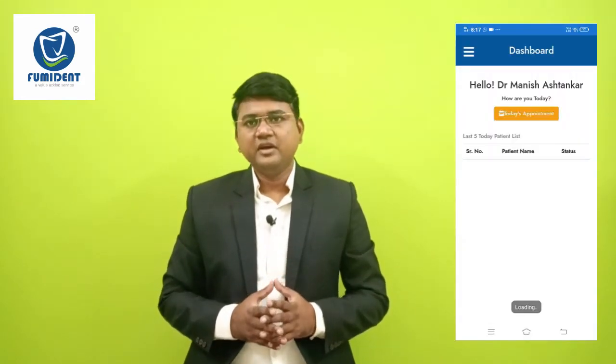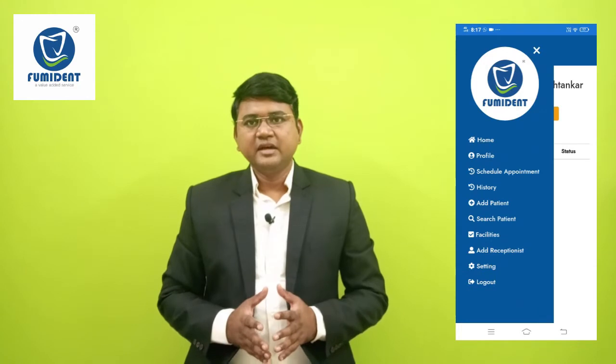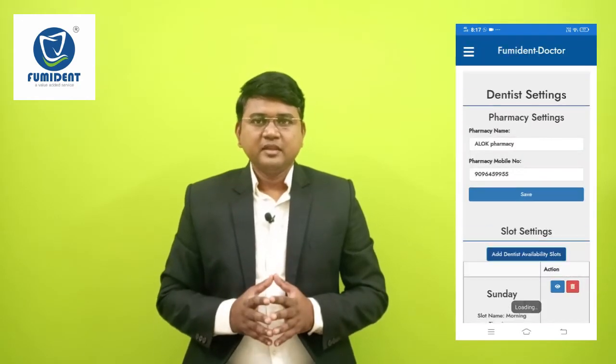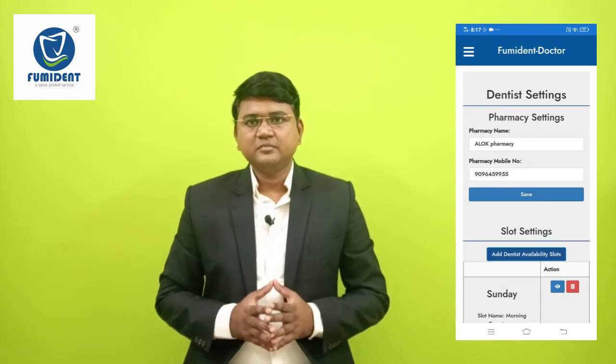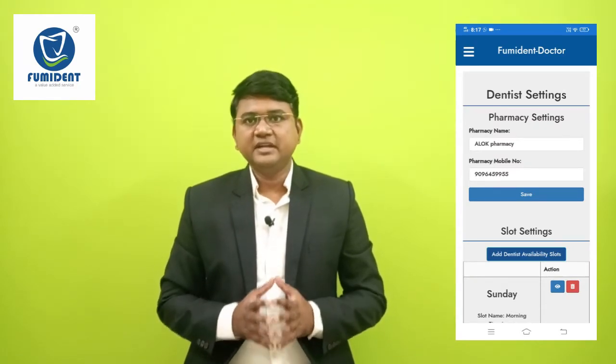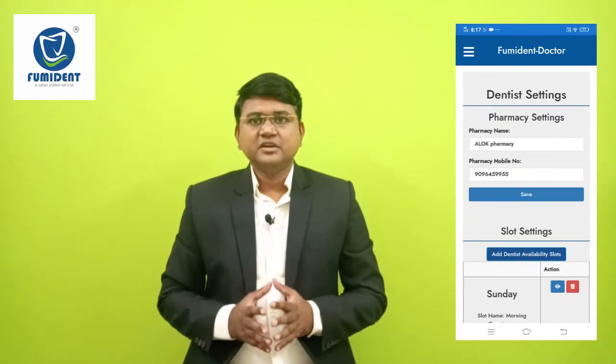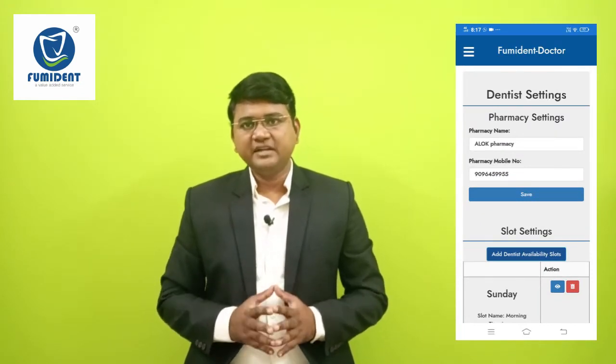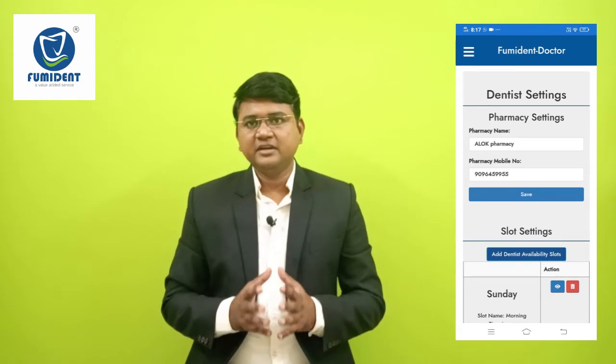First of all, you have to click on left side panel where you will get different sections. In this, click on the setting section where you can upload a nearby pharmacy detail so that you can send prescription directly from the app. Next, you can set different appointment slots according to the number of dentists available in your clinic and their availability. Then go to facility section.